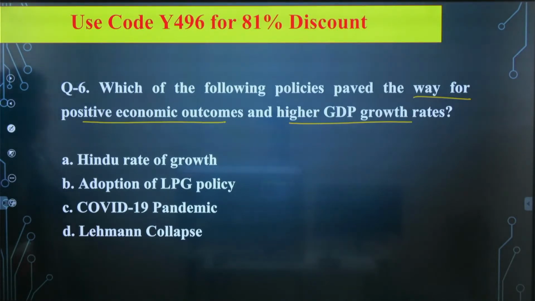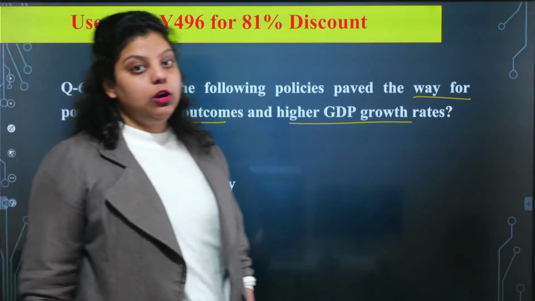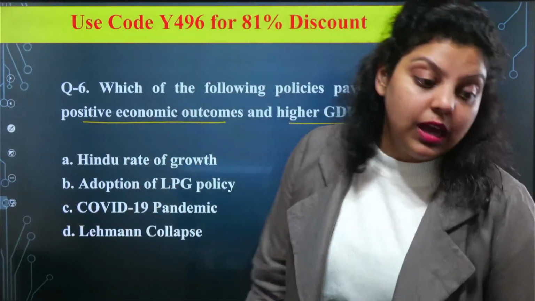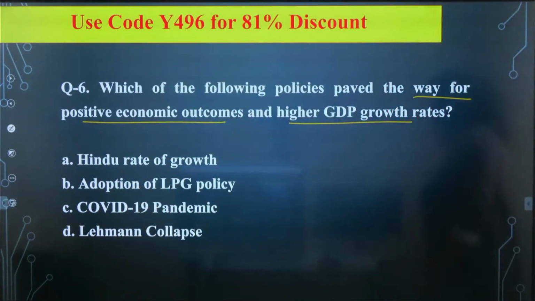Which of the following is correct? Let me know. Is it Hindu rate of growth? Is it adoption of LPG policy? Is it the COVID-19 pandemic? Is it the Lehman collapse? The Lehman collapse happened in 2007-8. The global financial crisis of 2007 or 8 is also known as the Lehman collapse.